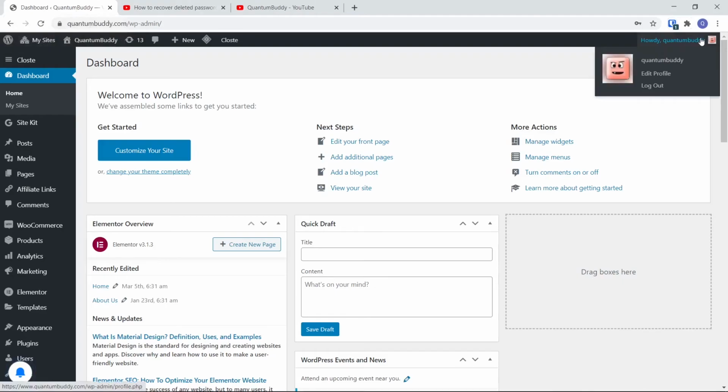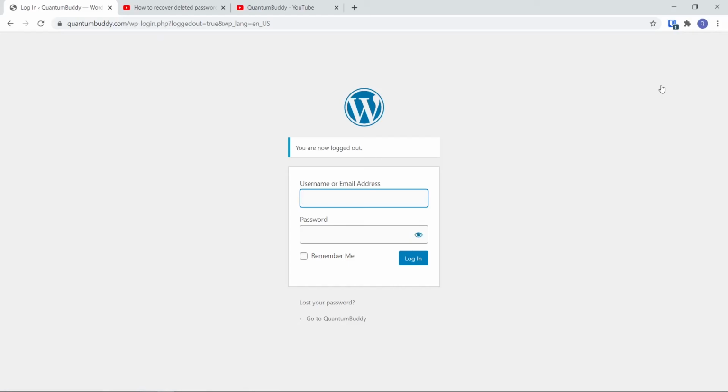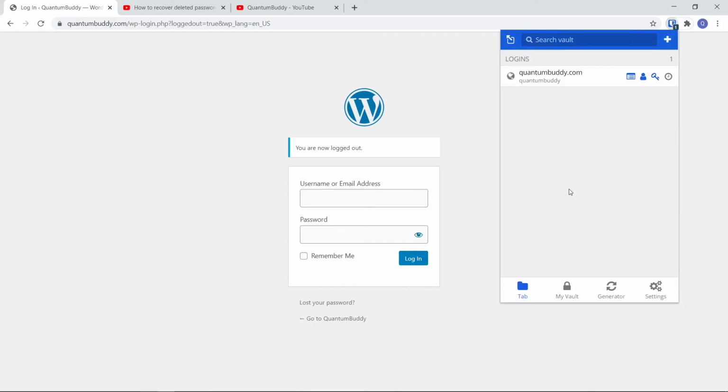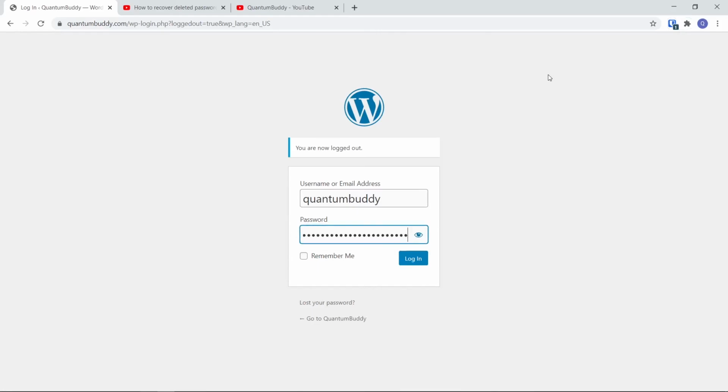Now we will see how Bitwarden can be used to enter this information. When you go to any login page, here we are logging into Quantum Buddy, this Bitwarden extension will show some number and stuff. You go there, it will show we have one login available for Quantum Buddy website. Here you can simply click on this, which will automatically populate everything that is there.